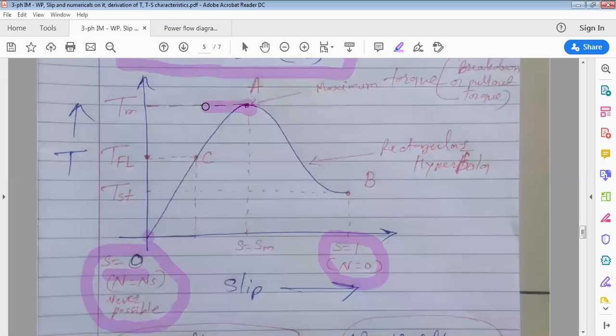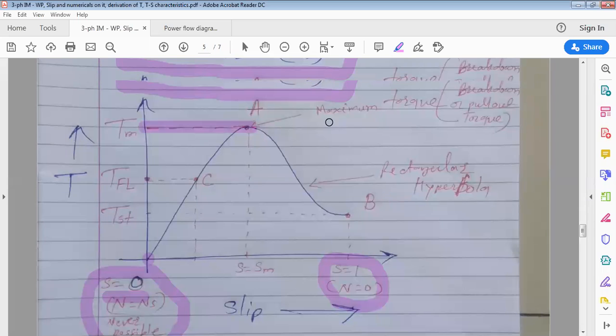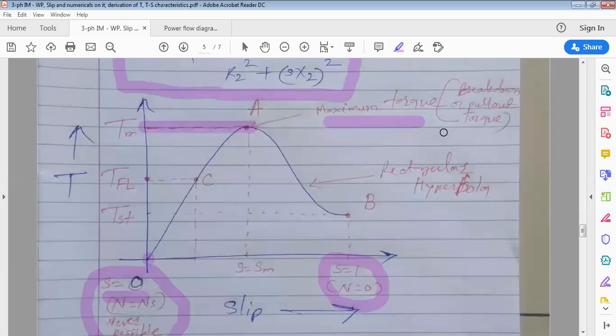Okay, that's why it is marked as T suffix M, which is the maximum torque. Maximum torque is also called breakdown torque or pull-out torque. The slip corresponding to this maximum torque is marked as S suffix M. Slip at maximum torque is marked as S suffix M.